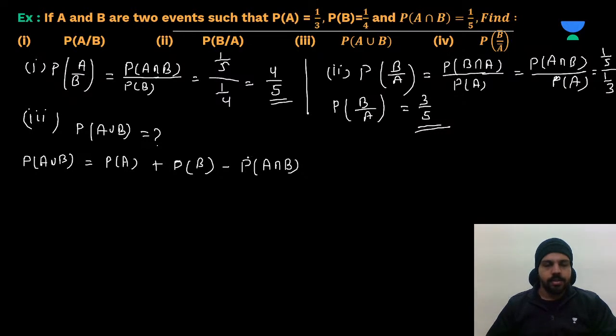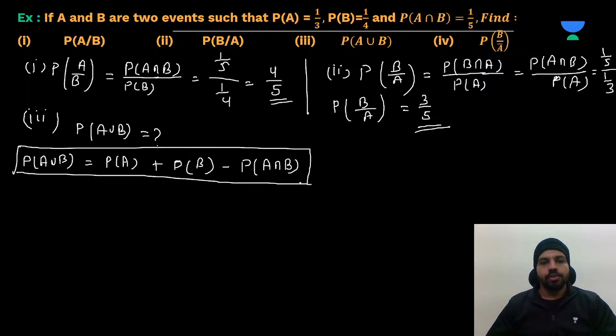Yes or no? Yes. So here we can apply the addition theorem, which says P of A union B is equal to P of A plus P of B minus P of A intersection B. This is called the addition theorem of probability.